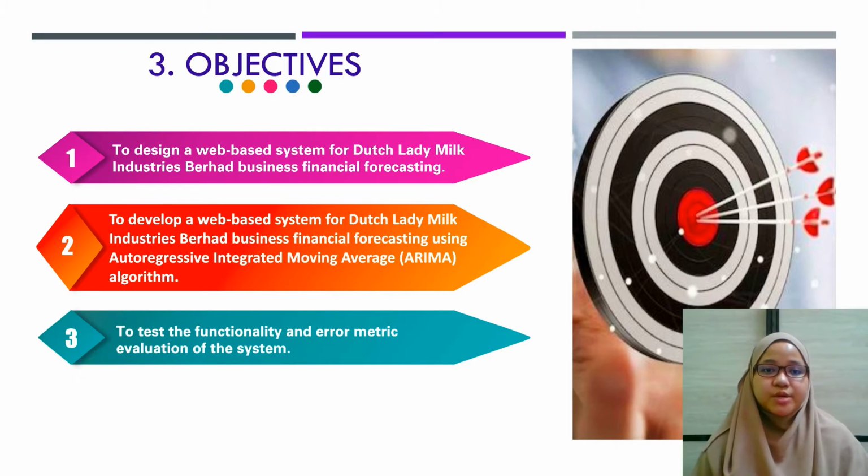Objective. The first one is to design a web-based system for Dutch Lady Milk Industry Berhad business financial forecasting. Second, to develop a web-based system for Dutch Lady Milk Industry Berhad business financial forecasting using the Autoregressive Integrated Moving Average (ARIMA) algorithm. And the last one is to test the functionality and the arithmetic evaluation of the system.